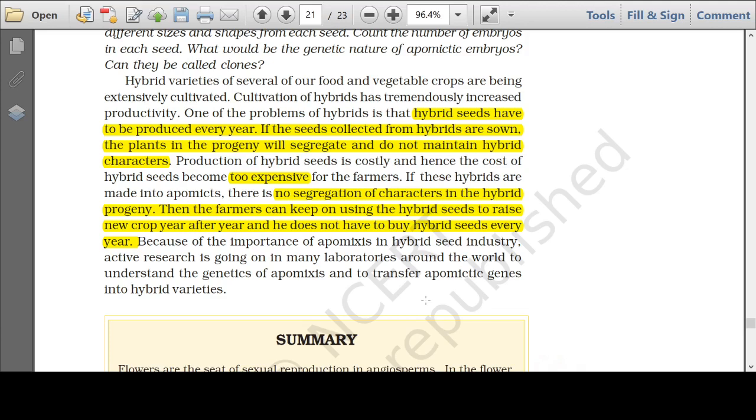That is a problem. This problem can be easily solved if you can make the seeds of the hybrid plants apomictic, because in apomixis seeds are formed without fertilization. When there is fertilization, there will be mixing of characters, and the hybrid nature will be lost. But if the seeds are formed without fertilization, then the hybrid character will be maintained. So the farmers won't have to buy the hybrid seeds year after year. So this is the importance of apomixis in the agricultural industry.